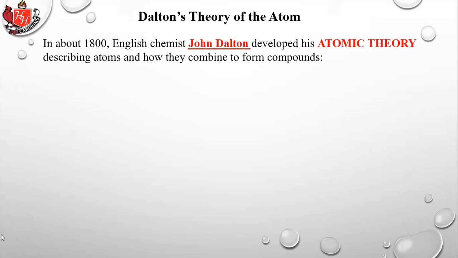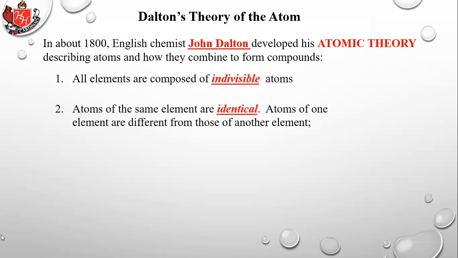In about 1800, English chemist John Dalton developed his atomic theory describing atoms and how they combine to form compounds. So first, we'll just read through them. There's 4 parts to this. 1, all elements are composed of indivisible atoms. 2, atoms of the same element are identical.